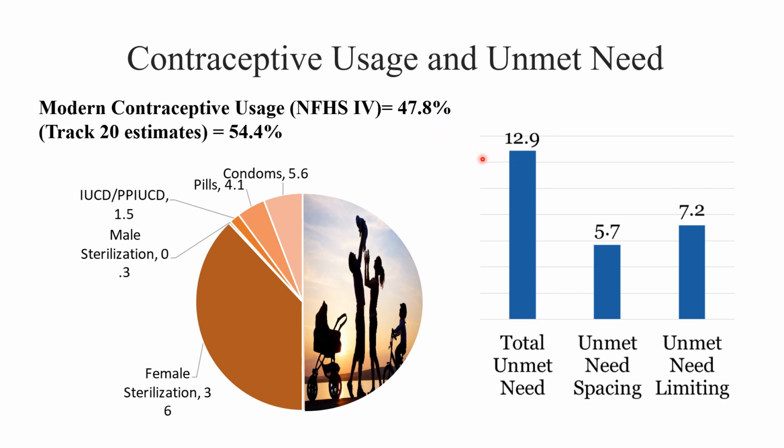Out of that, 5.7% had need for spacing, while 7.2% had need for limiting. That is, these 7.2% want some terminal contraception. They don't want further children, but their need is unmet, and the others just want to space their children.